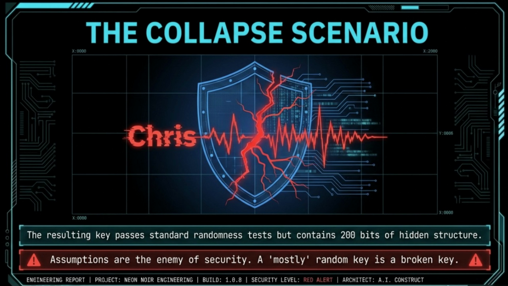Let this be your final project requirement. Assumptions are the enemy of security. A mostly random key is not a secure key. It is a broken key. In the quantum realm, there is no middle ground between absolute mathematical certainty and total structural collapse. Build without assumptions. Secure the future.